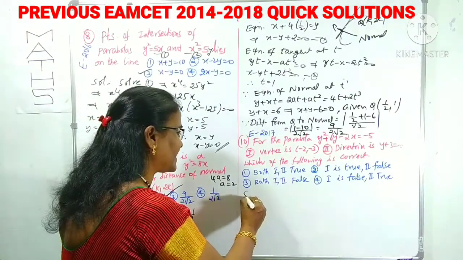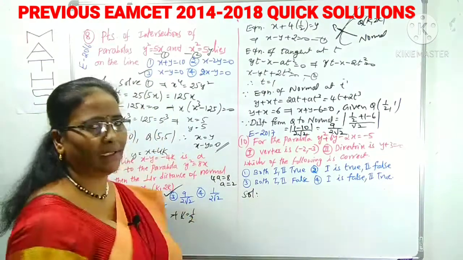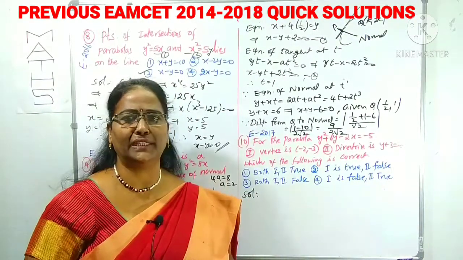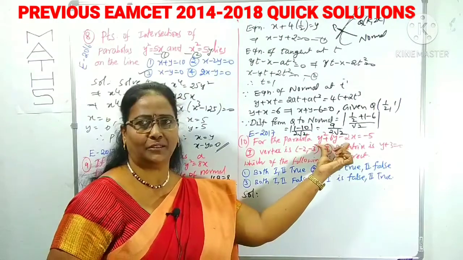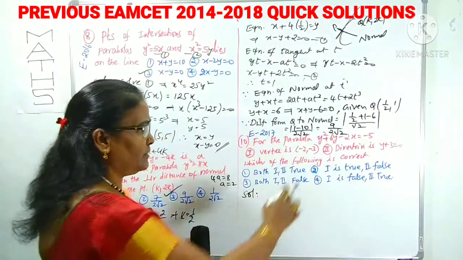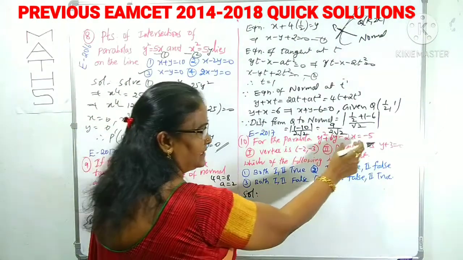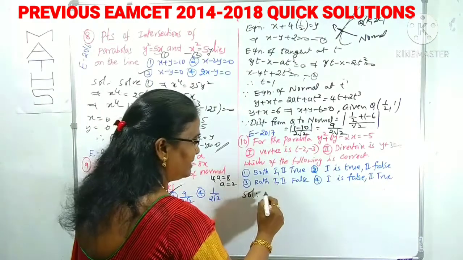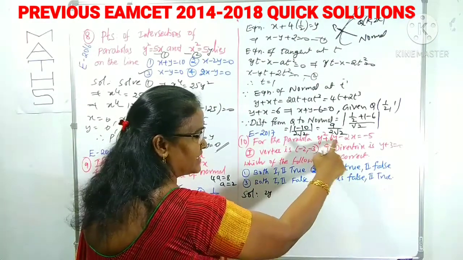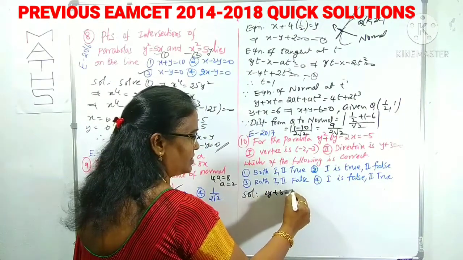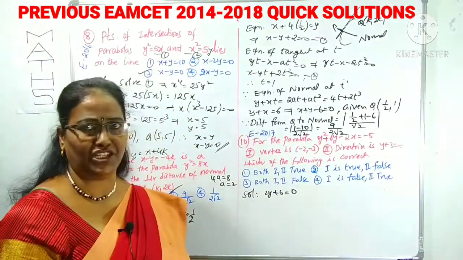To find out the vertex, I have also given a short trick in lecture 1. How can we find the vertex for any type of parabola? It is degree 2 in y, so we differentiate partially with respect to y, treating the x term and constant as constant. Simply, y square derivative is 2y, 6y derivative is plus 6, the remaining two derivatives are zero, equals 0. This is called partial differentiation.